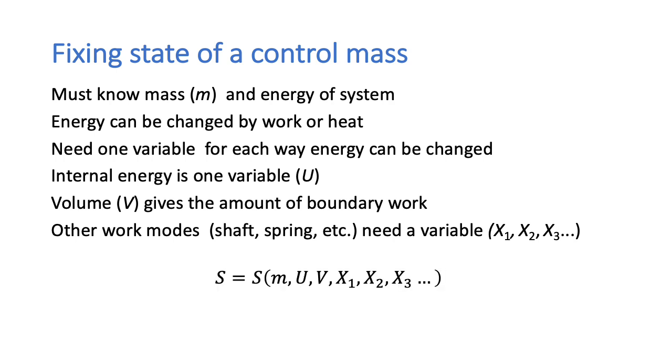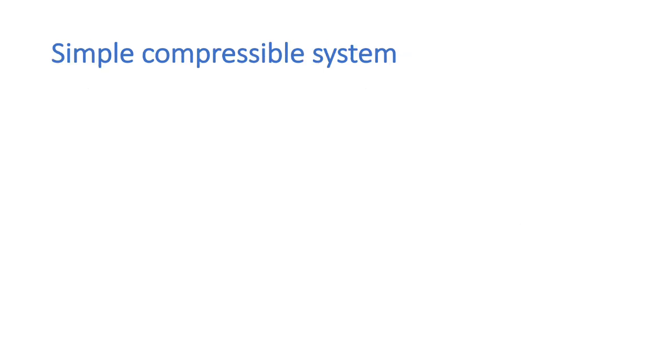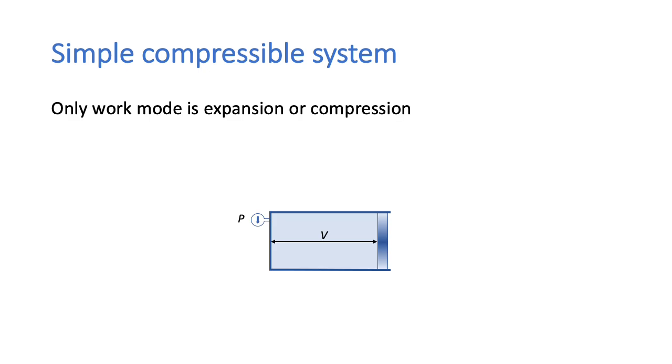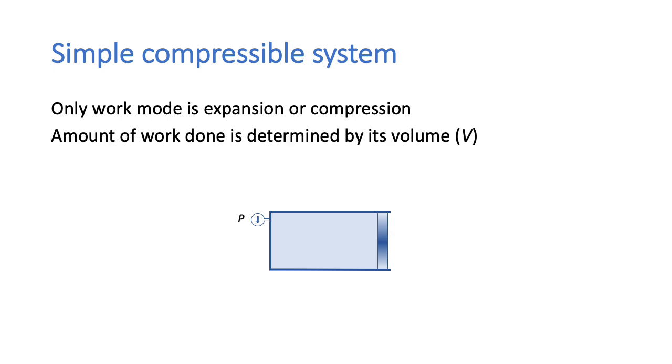So in general, the entropy S would be a function of M, U, V, and one variable X for each different work mode besides boundary work. Now, if we confine ourselves to just a simple compressible system, then the only work mode is expansion or compression. The amount of work done is determined by its volume V.